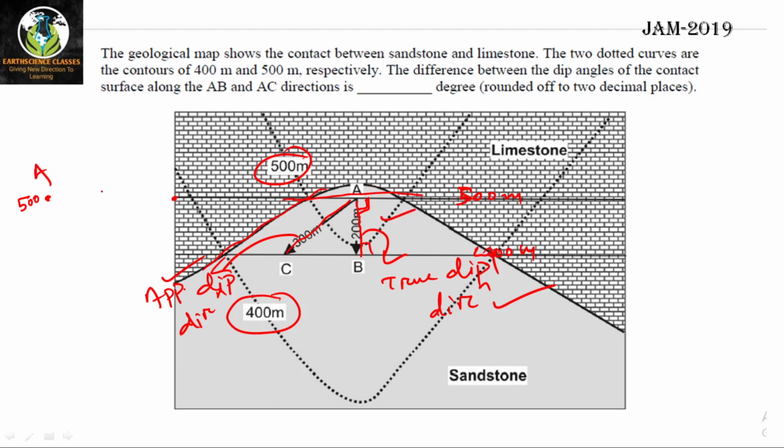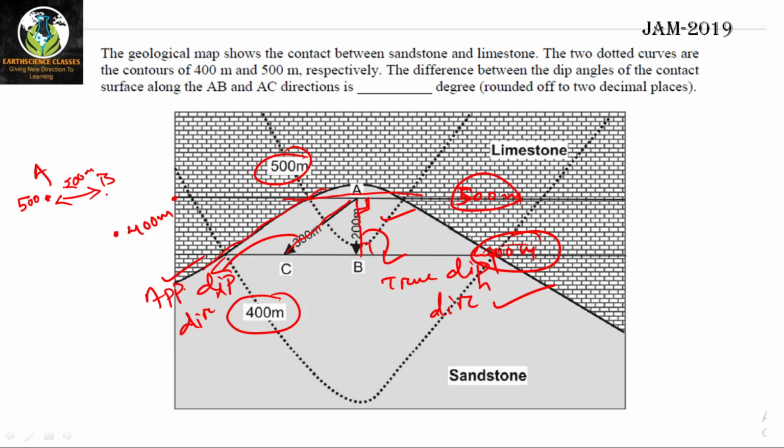If you move to B, here, which is 200 meter apart, you are finding the same contact at 400 meter, right? The contour value is 400, strike value is 400. So you are getting the contact here. You are getting the contact here at 400 meter. Okay, I hope all of you getting it.